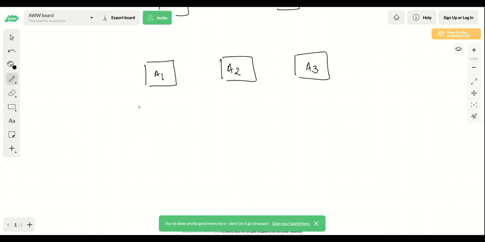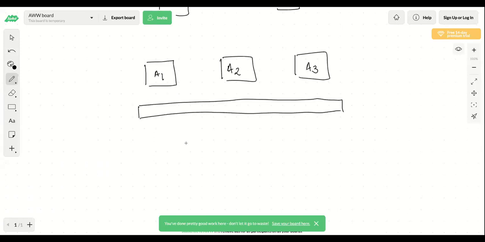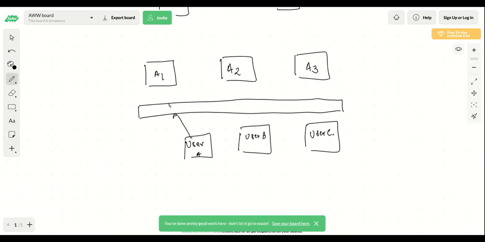Now there is a load balancer before this, and then there are clients: user A, user B and user C. Because we need to send this data at runtime, whenever a message is sent from user A, it will go to the load balancer, and then to A1. Now we'll have a database somewhere here. Assume that there is an application server in between as well, along with the web servers. There is a database as well somewhere here, correct?